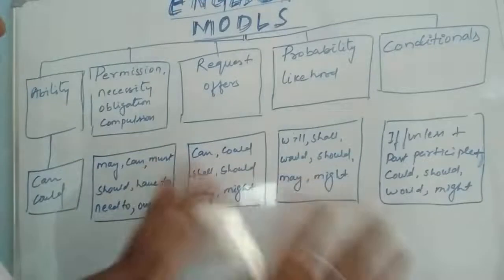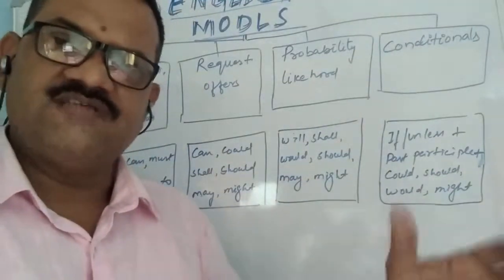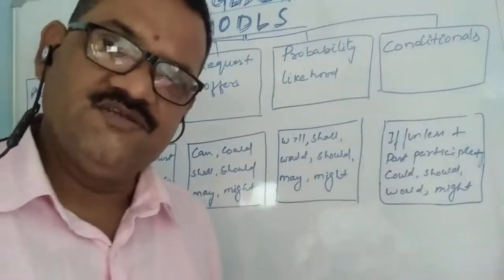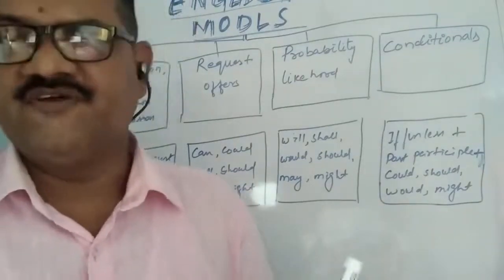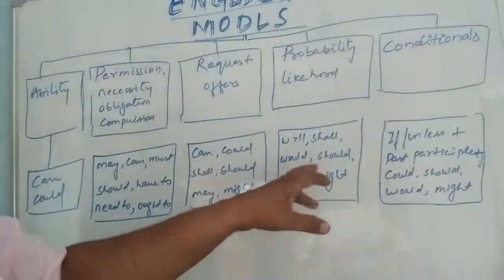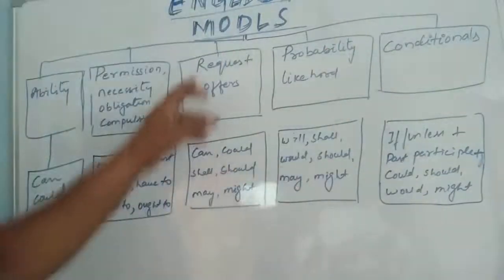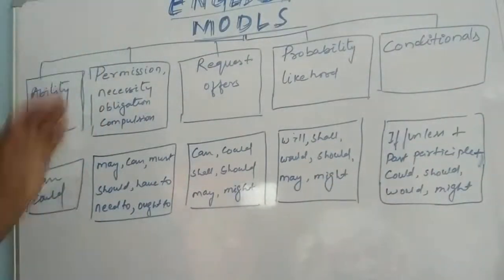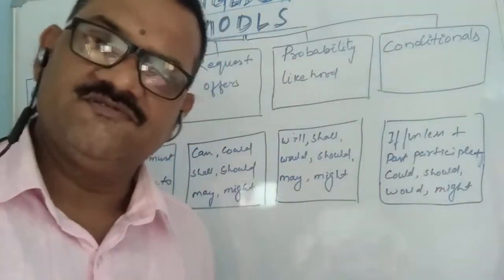So modals have been classified in different groups, categories. And now let's start with some examples and the different uses of modals. We have seen here that every modal has different functions, many functions. Suppose should can also function as probability, likelihood, and it can also be used for request and offer. Okay, for permission, necessity, obligation, permission also.